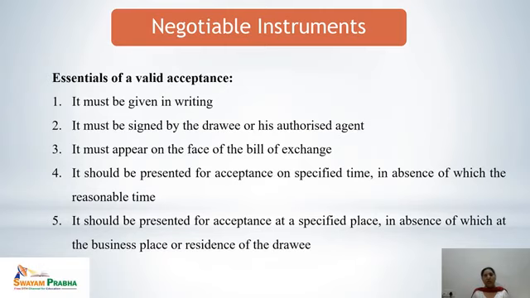It should be presented for acceptance at a specified time, and if a specified time is not mentioned, then in the absence of that, a reasonable time would be counted as the specified time for presentment for acceptance of the bill of exchange. And it should be presented for acceptance at a specified place. If the specified place is not mentioned, then the business place, and if the business place is not there, then the residence of the drawee would be the place where the bill of exchange is to be presented for acceptance.